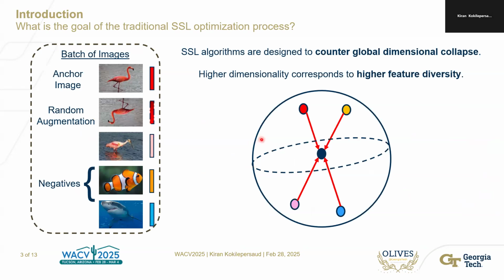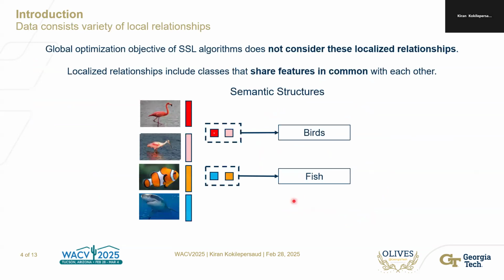In order to answer this question, we first have to understand, how does traditional SSL optimization work? Basically, the premise of these algorithms is to counter global dimensional collapse. The idea here is that if you have a batch of images with positives and negatives and augmentations and whatever else you have within your specific SSL method, the point of the algorithm is to prevent all of the embeddings of each one of these images from mapping to the same point. And by preventing them from mapping to the same point, you contribute to higher feature diversity, which is why higher dimensionality is a desirable property for training SSL optimization algorithms.